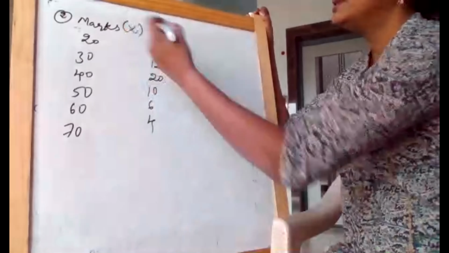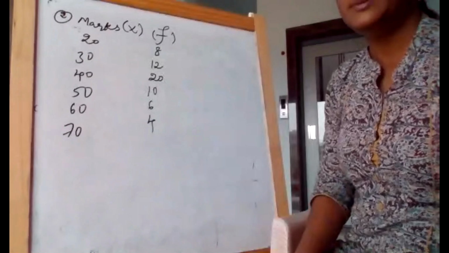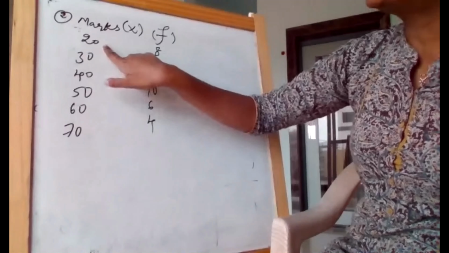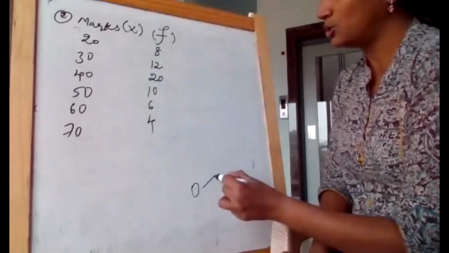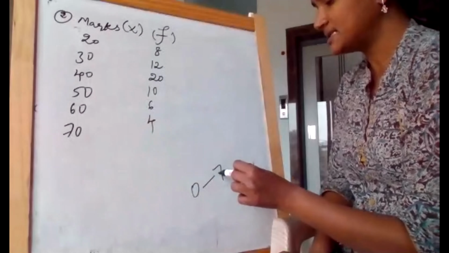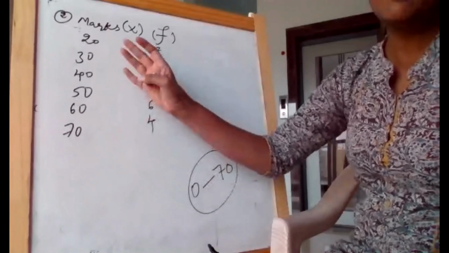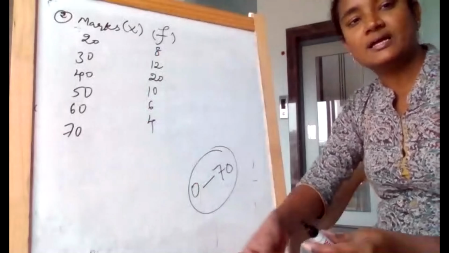So now if you see this kind of data, they are not speaking about why we call it discrete data. What about 21, 22? Generally, we know the marks start from 0 to, let us assume because 70 is the highest, 0 to 70. But there is a lot of information which is missing. There might be 21 marks, 22 marks, 23 marks, or 33, 35, like that.